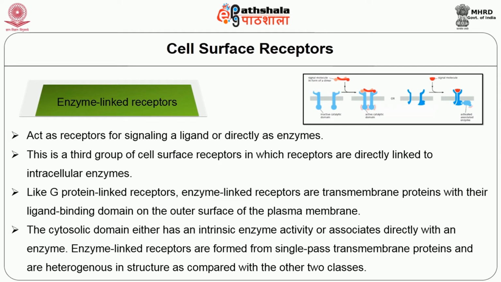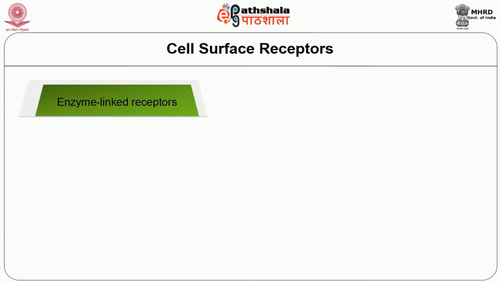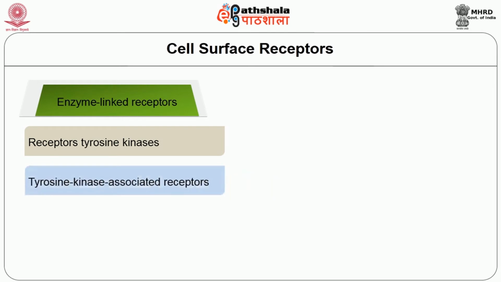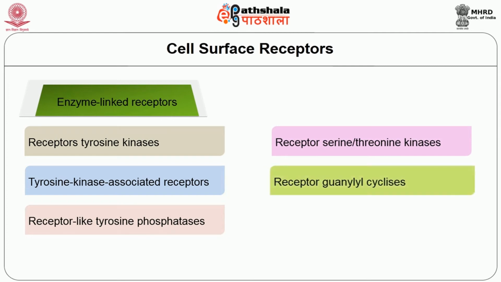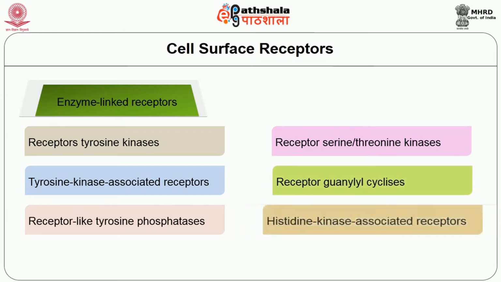The enzyme linked receptors are formed from single pass transmembrane proteins and are heterogeneous in structure, as shown in the figure, as compared with the other 2 classes. There are 6 classes of enzyme linked receptors which have been so far recognized. One is the receptor tyrosine kinases. Second, tyrosine kinase associated receptors. The third one is receptor like tyrosine phosphatases. Fourth, receptor serine or threonine kinases. Fifth, receptor guanylyl cyclases. And sixth is the histidine kinase associated receptors.